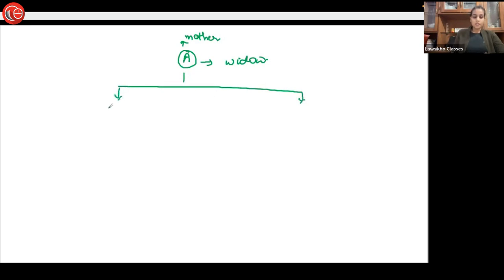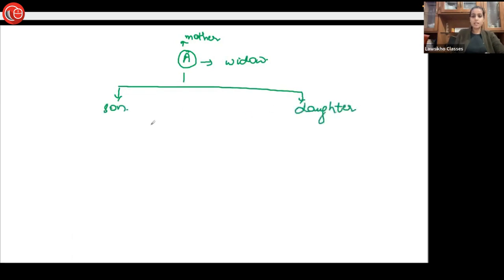So this means that here we have the propositus. We already saw mother is an heir, his widow is an heir, and we have the son and we have daughter.